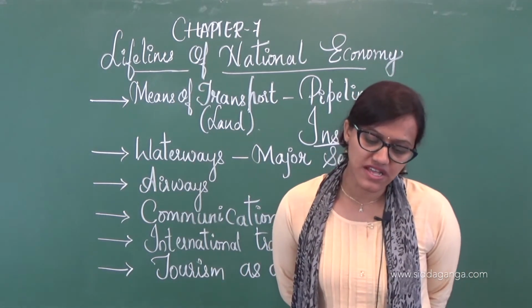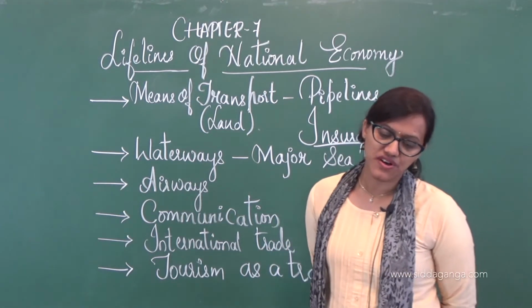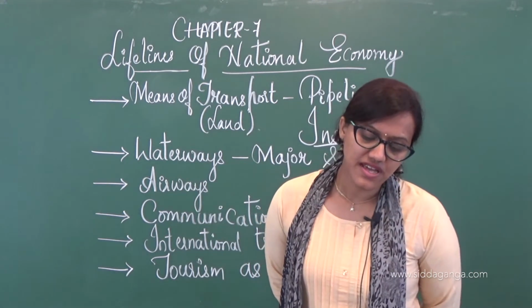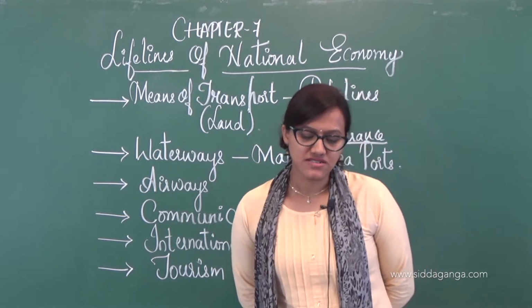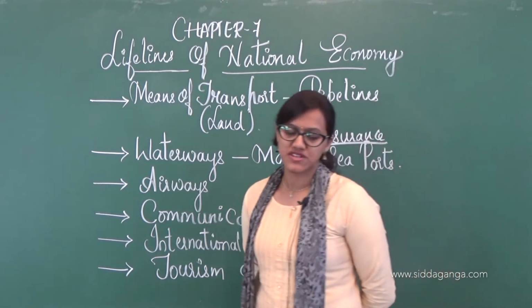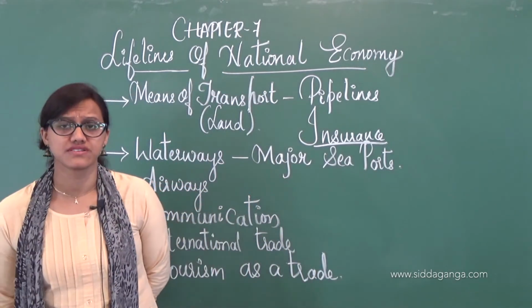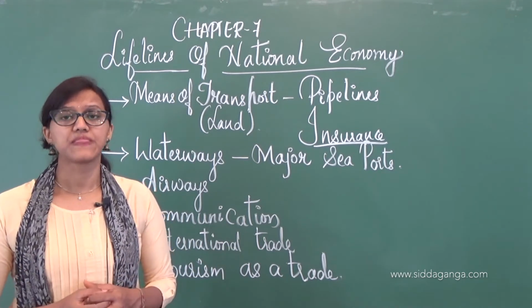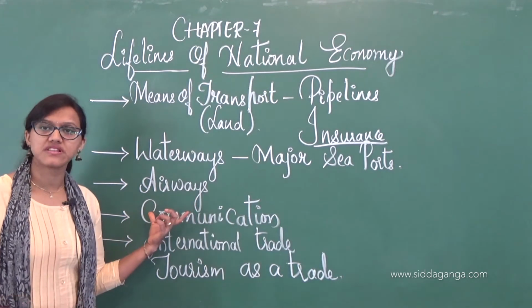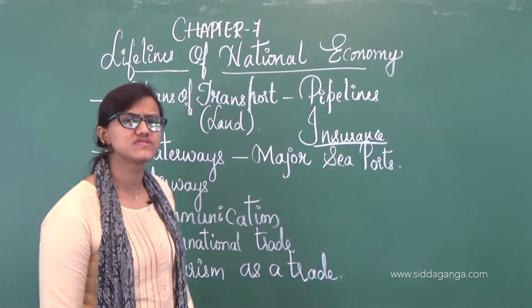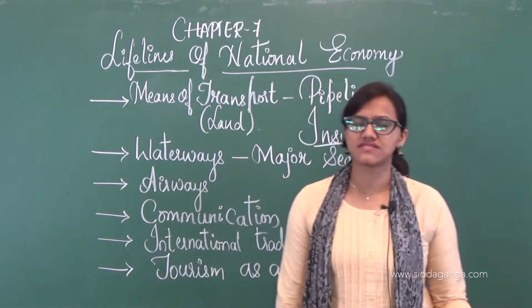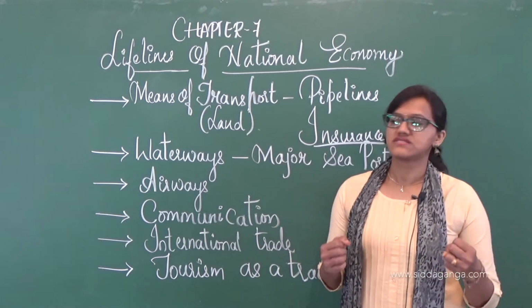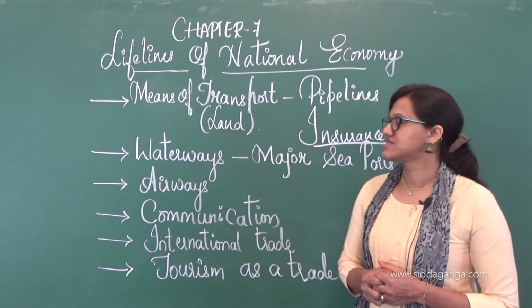Pawan Hans Helicopters Limited provides helicopter services to Oil and Natural Gas Corporation in its offshore operations, and to inaccessible areas and difficult terrains like the northeastern states, Jammu and Kashmir, Himachal Pradesh and Uttarakhand. So even with helicopters, you can use these for transportation. Through airways, transportation of people is possible, and that is very easy. Even goods they can carry, but that would be a very small amount, because there is a limitation on how much weight they can carry.